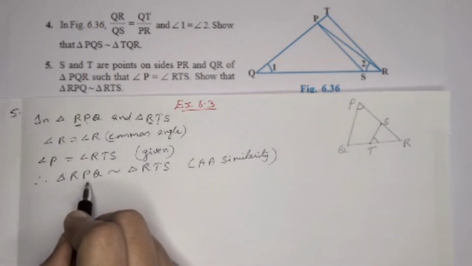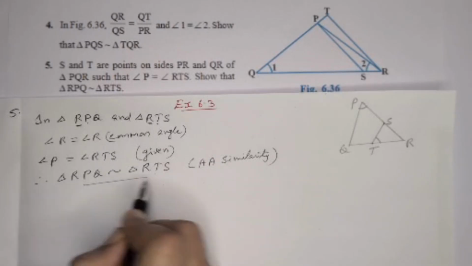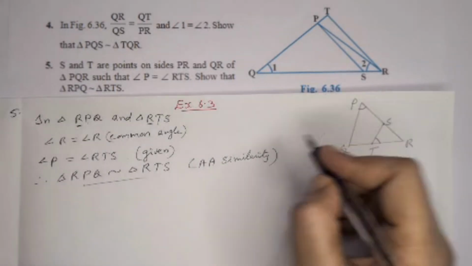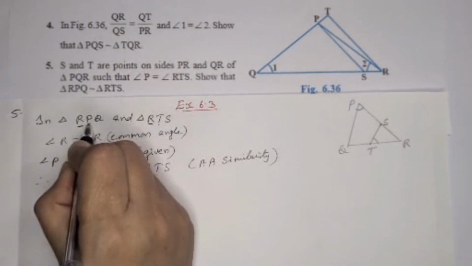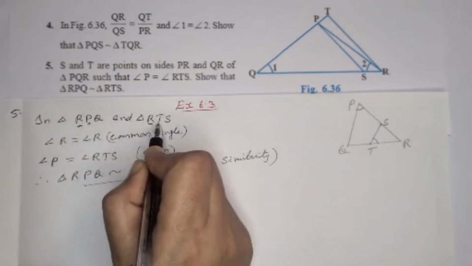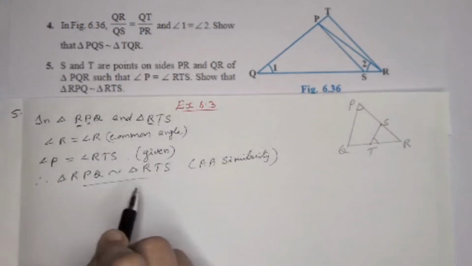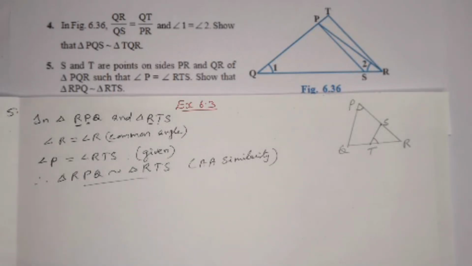So these two are similar. That's the proof. Angle R is common and the second angle, that is angle P, is equal to angle RTS, that's given. So therefore by AA similarity these two triangles are similar.